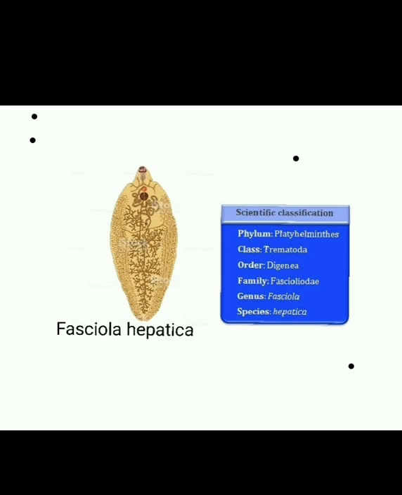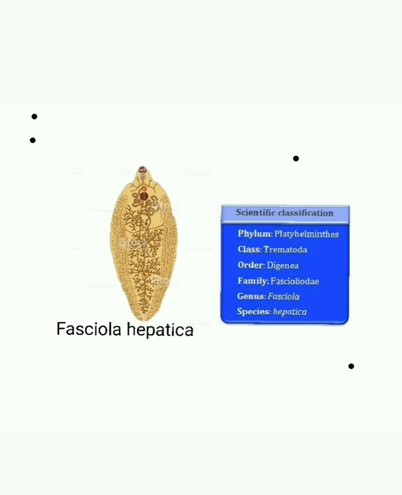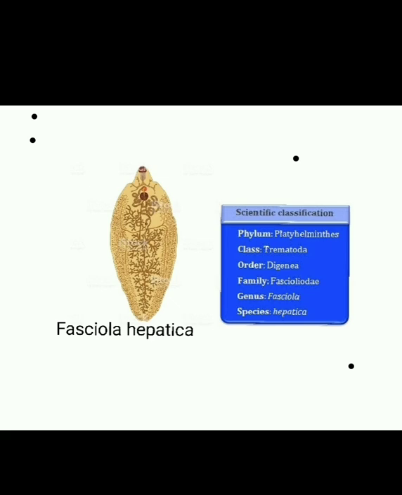Platyhelminthes have other characteristics. These are acoelomate, that is, the coelom is absent. Although these are triploblastic, that is, three germ layers, ectoderm, mesoderm and endoderm, are present, the body cavity which is present between the body wall and alimentary canal is absent. Rather, the space between the body wall and alimentary canal is filled by the mesodermal mesenchymal cells or the parenchymal cells. So it is called an acoelomate metazoan.